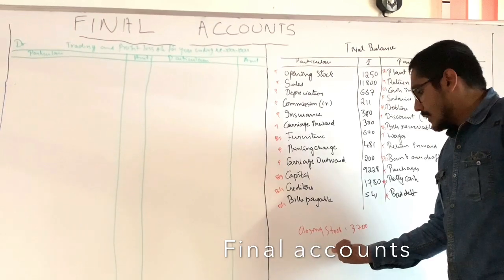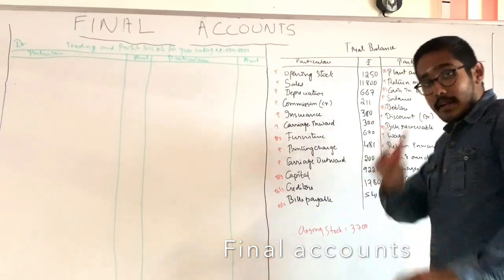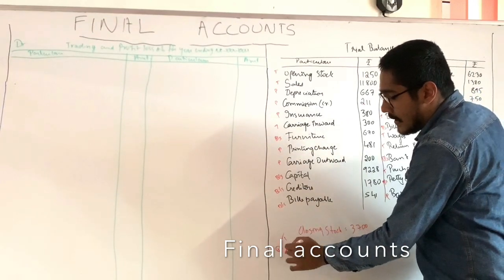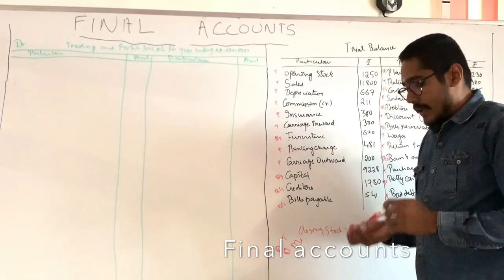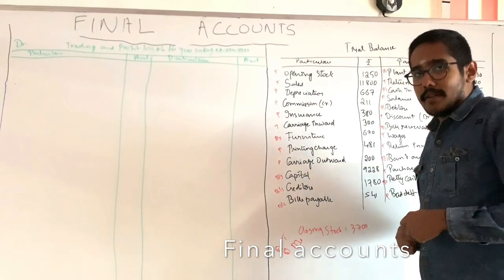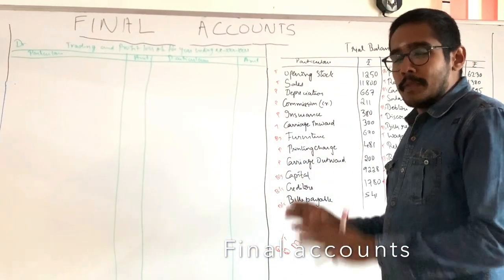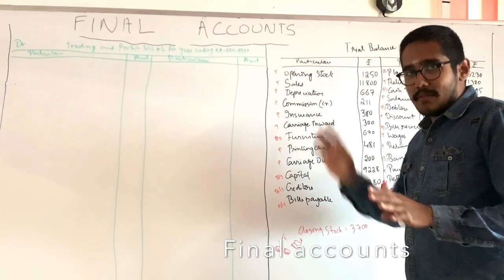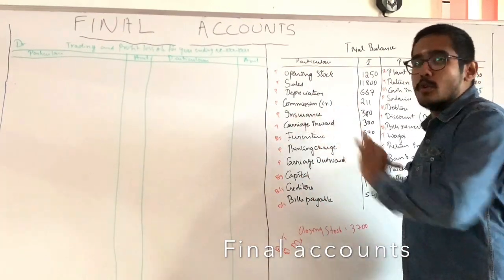So take the case of closing stock. Closing stock will appear in two places. First one is trading account and the second one is balance sheet. Okay, and that you have to note. Other adjustments we'll be discussing, and this is a simple problem. So you have to see where the items will come. After that you can start doing the problem.